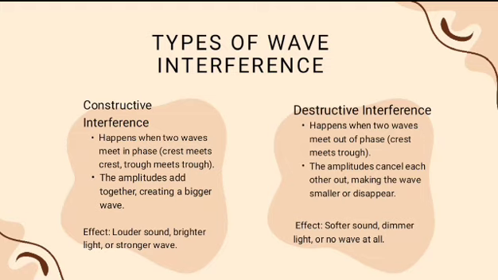The second one is destructive interference. It happens when two waves meet out of phase. The crest meets the trough. And the amplitudes cancel each other out, making the wave smaller or disappear. And the effect or result is softer sound, dimmer light, or no wave at all.